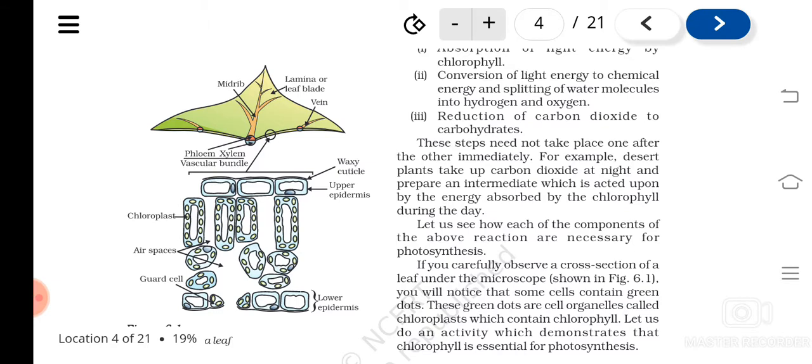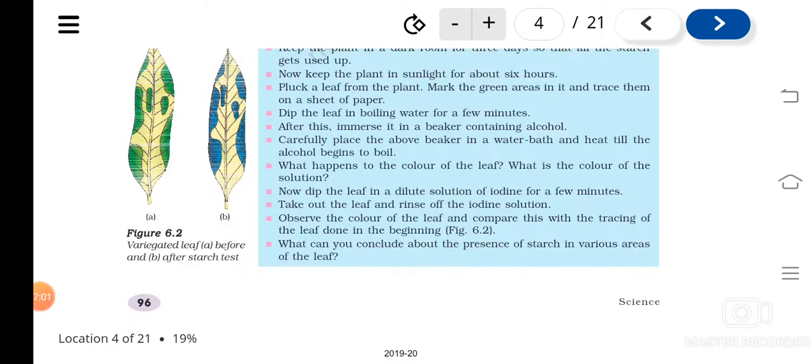Then you can take the plant into the sunlight, and after some hours you can see it will start doing photosynthesis, and after photosynthesis you pluck the leaf. After removing the aluminum foil, we pluck the leaf and do the test for starch using iodine. For the test for starch, first we have to boil the leaf in boiling water.